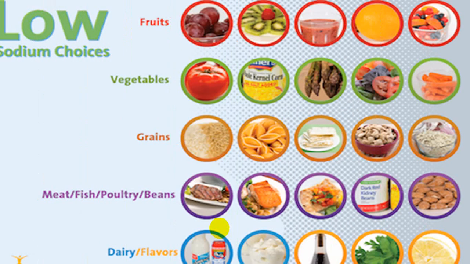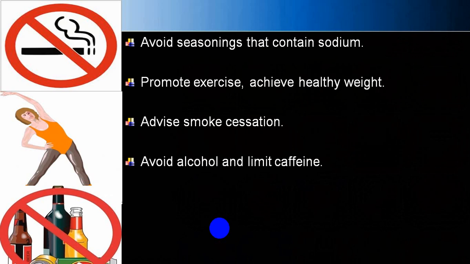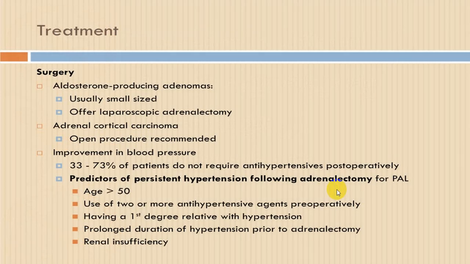Nursing responsibility, you give the material which is low in sodium and good in potassium. Avoid sodium, have a regular exercise, healthy diet, maintain weight, avoid smoking, avoid alcohol, avoid caffeine containing material. All this will be beneficial.